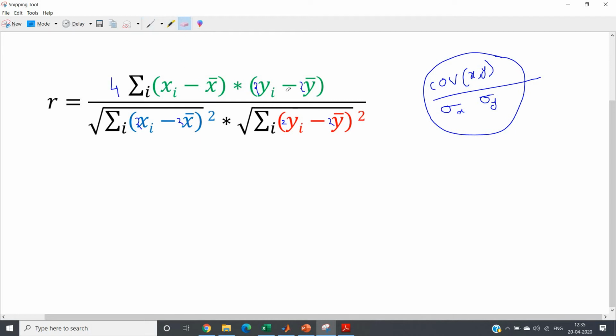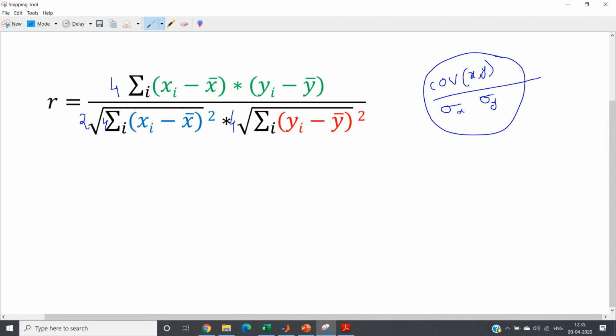So just let me remove this 2. Okay, and now you just observe in the denominator what will happen. These 2 and 2 come outside, but here the square is there, so it will come as 4. Okay, 4 will appear here, and similarly 4 will appear here. So we can remove this 2, this 2, this 2 and this 2. Now what will happen? This 4, when it comes outside of the root over, will be 2.